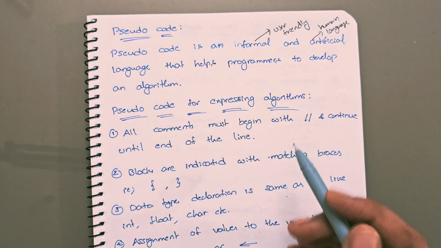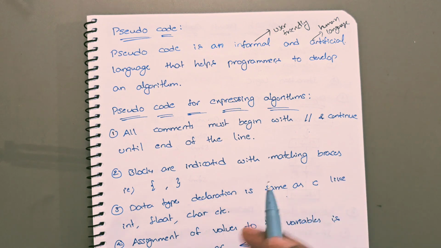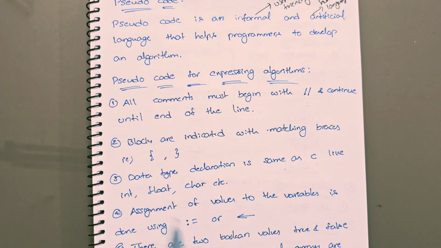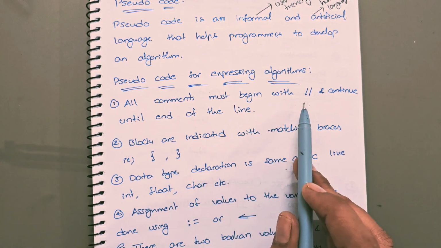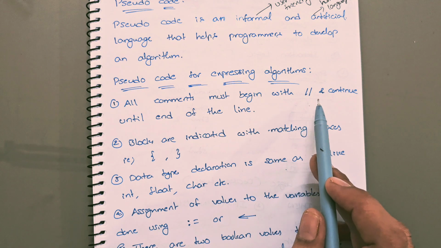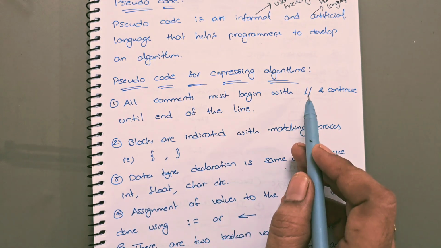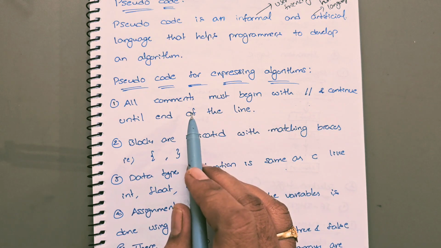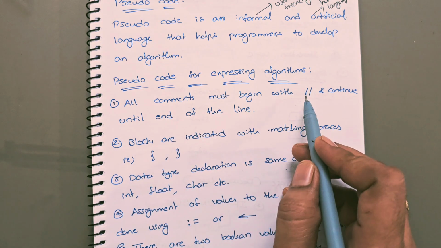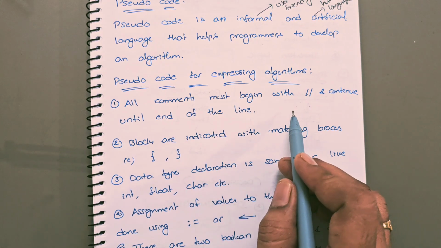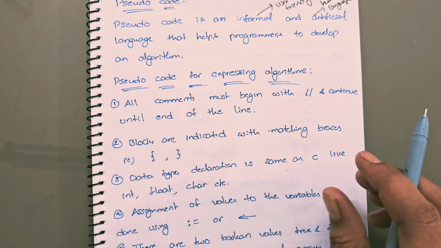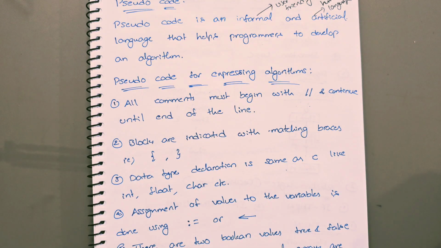If you want to write the algorithm, you have to know some basic rules. So what are the rules? Let's see. All comments must begin with double slash and it will continue until the end of the line. So you can use this double slash for comments. Once you use the double slash for any line, the entire line will be treated as a comment.